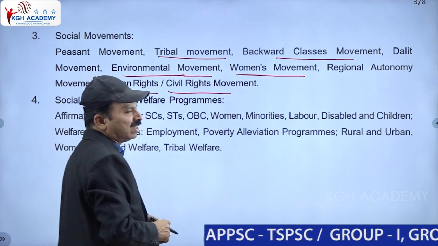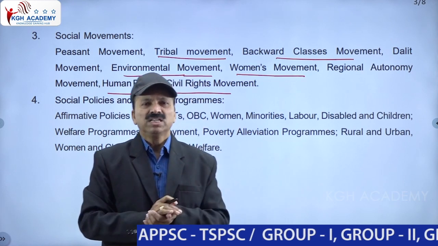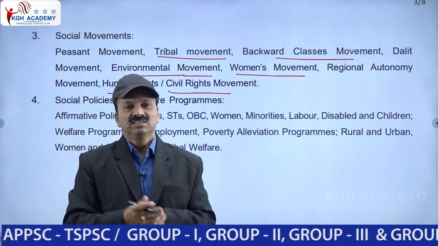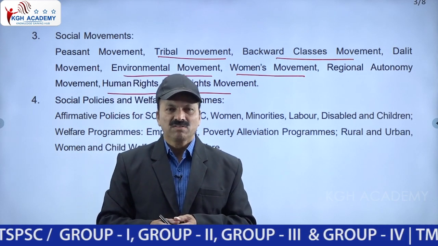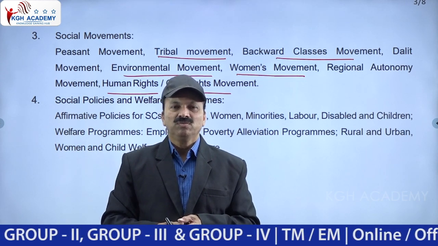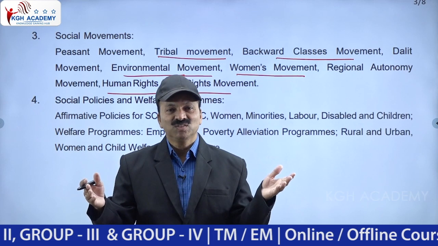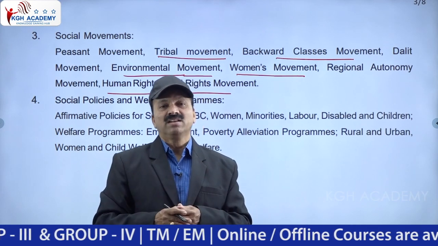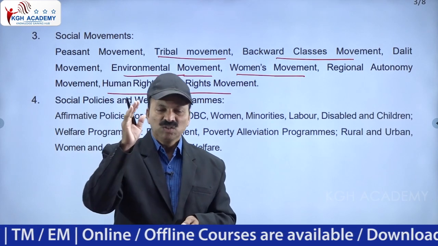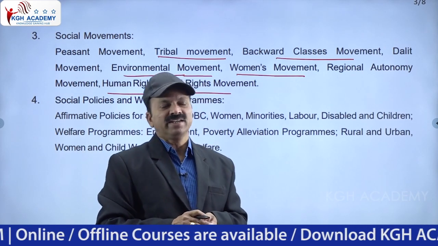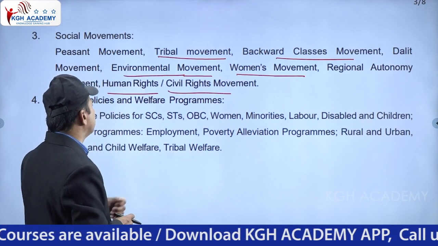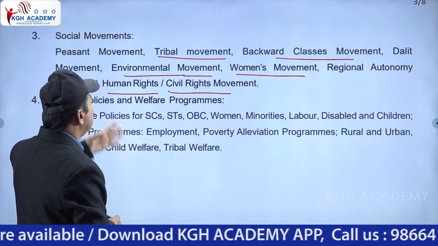Everybody has the right to live and lead a good life. But some others are threatening: you pay 10,000 rupees, you pay 10 lakh rupees, and threats will come. So human rights are violated. A man is arrested and taken by the police, and in police custody the fellow dies. Human rights are violated. The right to life is a fundamental right, but if he is dead, who is the cause? So human rights must be protected. That's one of the important things. Civil rights also must be protected. All this comes under social movements.